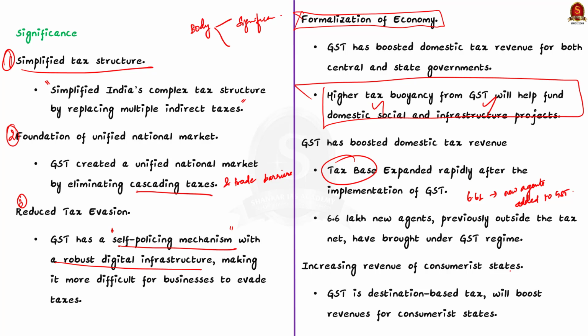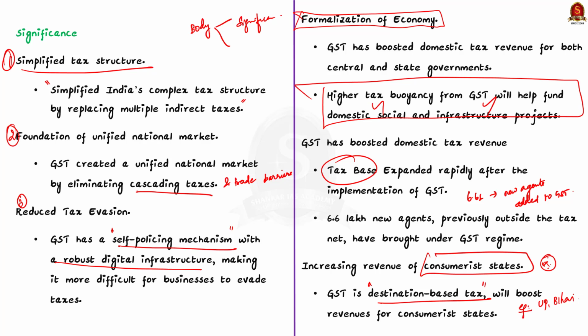Fifthly, GST increased the revenue of consumerist states. See, since GST is a destination-based tax, it is expected to boost the revenues for the consumerist states which may not have had a strong manufacturing base. Example, UP and Bihar. Moreover, the Centre also introduced a GST compensation mechanism guaranteeing a 14% revenue buoyancy to the states from their base year. Okay, these are all the significance of GST.